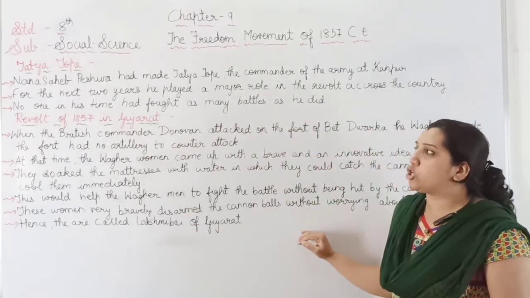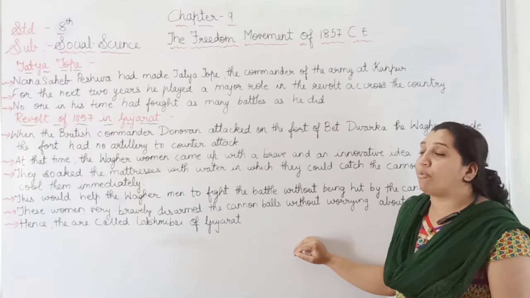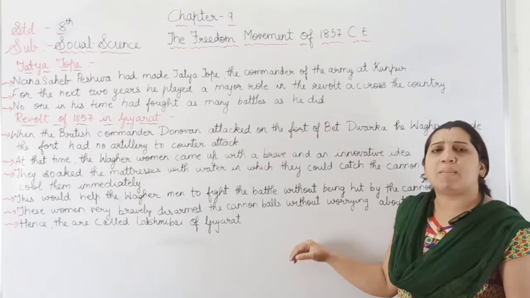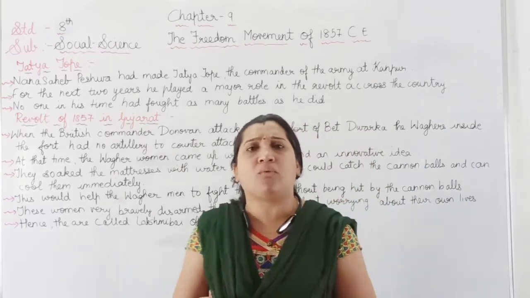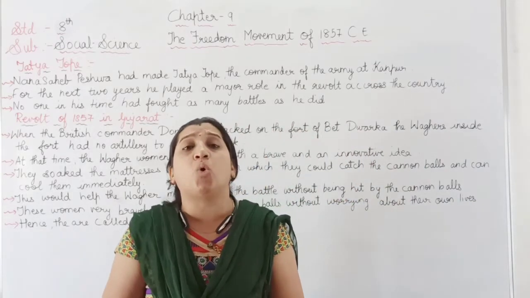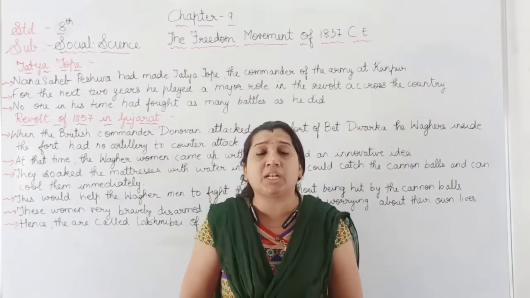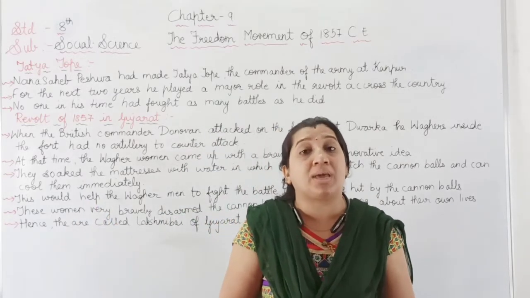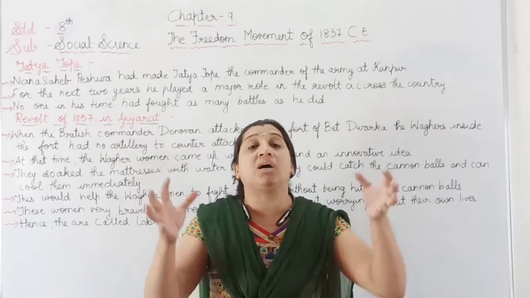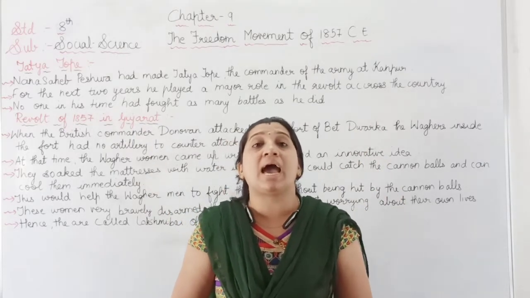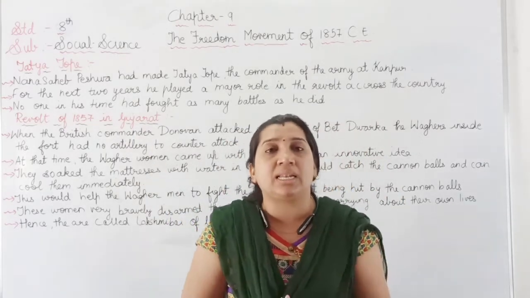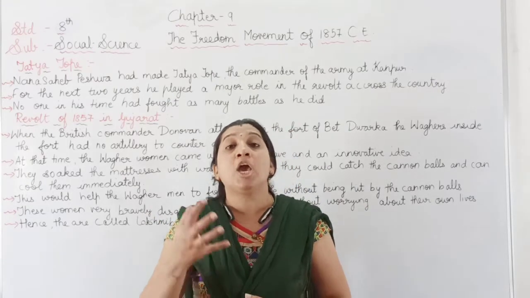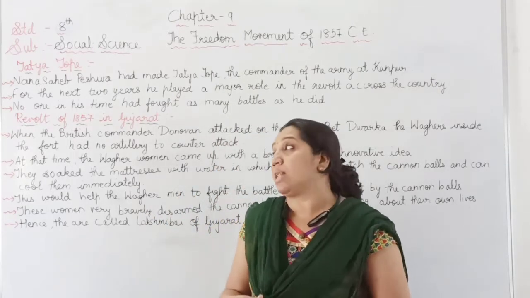Now the next topic is the revolt of 1857 in Gujarat. From all over the country, the Britishers wanted to increase the prosperity of England by capturing the states of our country India, the princely states, and by using the resources of our country India to increase the richness of England.